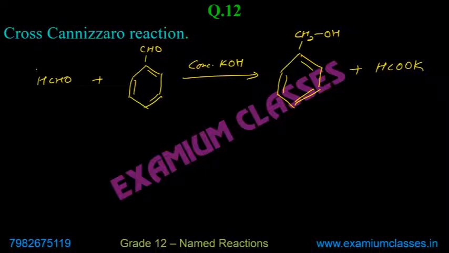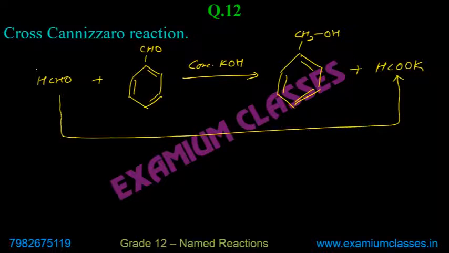Now the same thing is asked differently in cross Cannizzaro reaction of formaldehyde with benzaldehyde, whether formaldehyde is oxidized or reduced. So the question will be asked like this also. So formaldehyde will get oxidized.